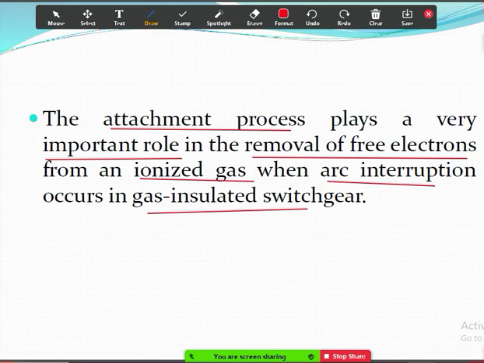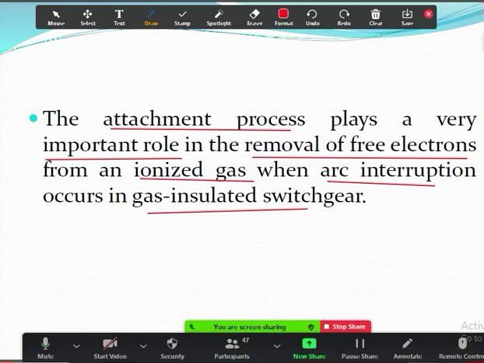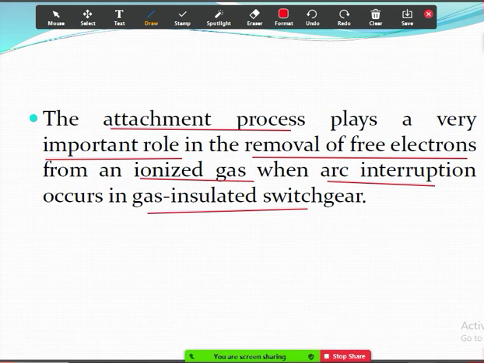They are meant for protecting the circuit. So in the power system, what are the equipments that are useful for protection? They are called switchgear equipments, like relays, circuit breakers, and isolators. Okay, this electron attachment process is very useful especially in the circuit breakers.